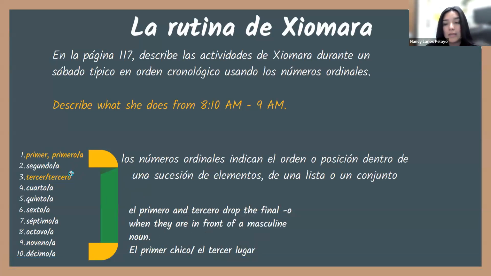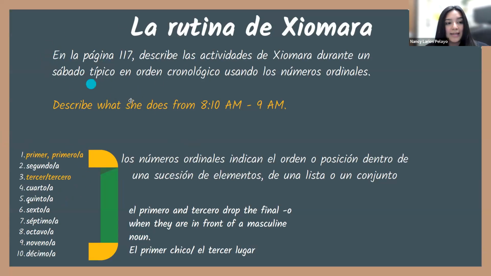Otherwise, it's primero, right? When we're giving an example of primero, me despierto, right? I first wake up. Then I would use primero, me despierto. Segundo, me cepillo los dientes. Tercero, me peino. Okay, so when we're writing about the routine, yes, we're using primero, segundo, tercero, cuarto. Okay.